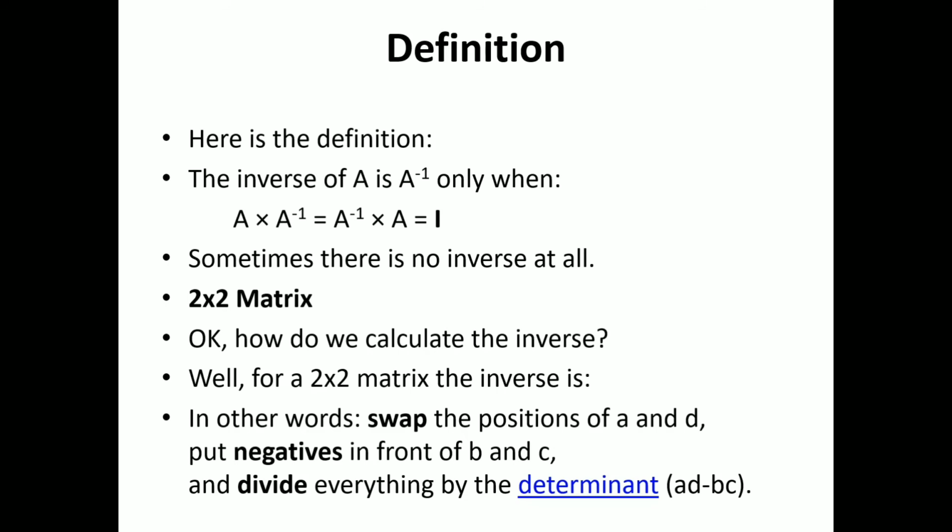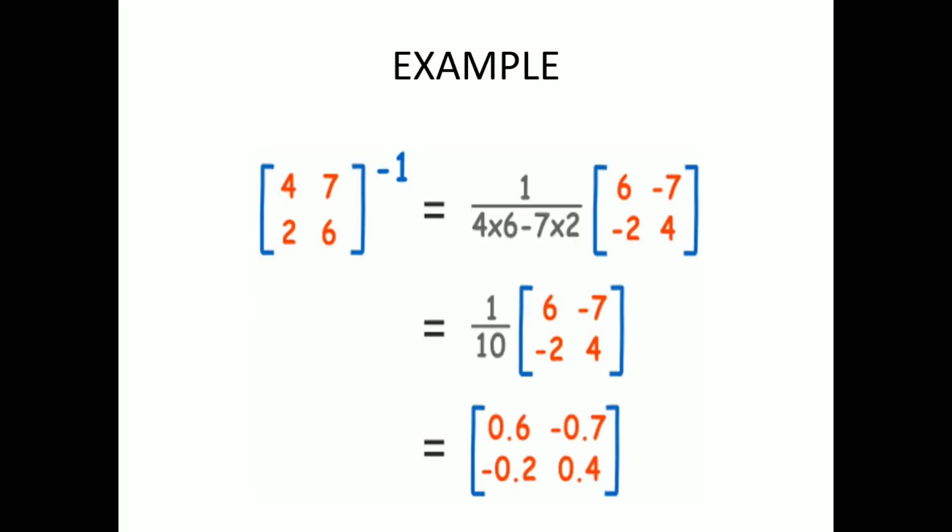How to calculate the inverse of a 2 cross 2 matrix? To calculate the inverse of a 2 cross 2 matrix, we simply swap the positions of A and D and put negatives in front of B and C. After that, we divide everything by the determinant value. The inverse of a 2 cross 2 matrix can be calculated as shown in the given example.